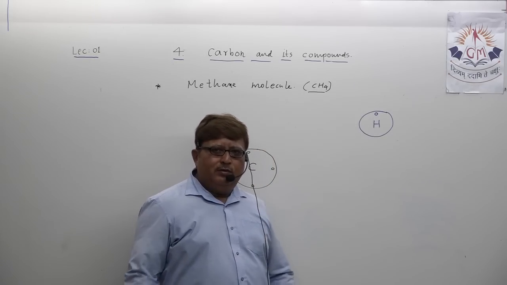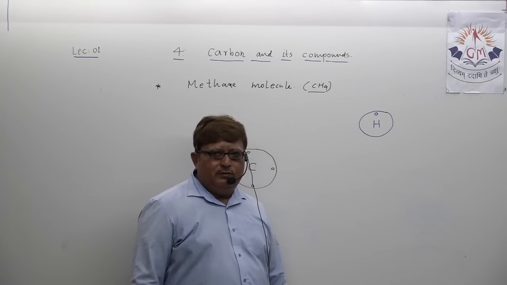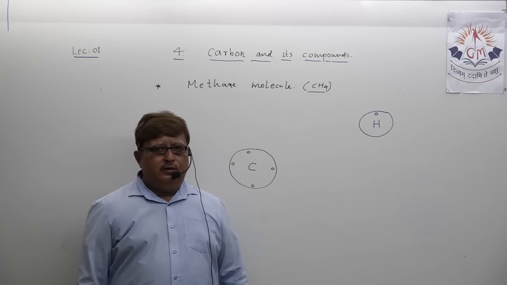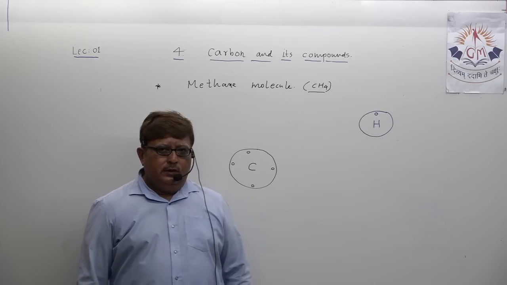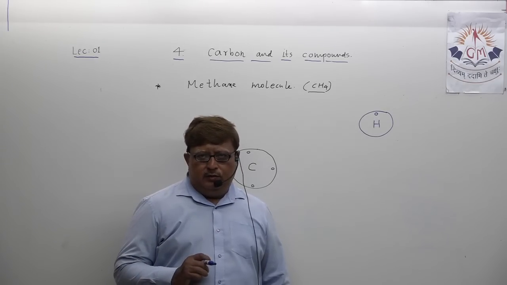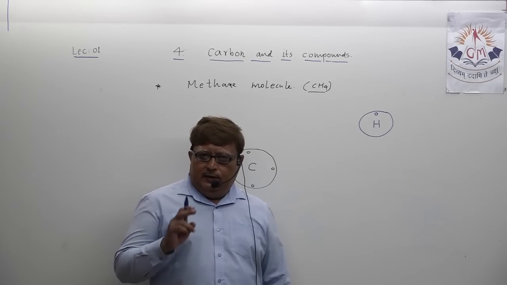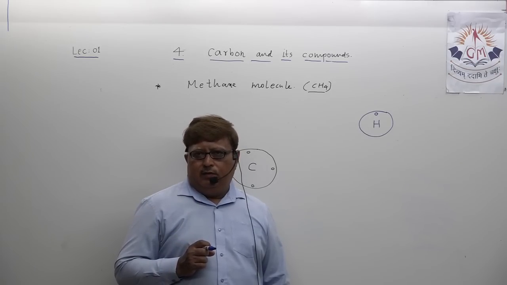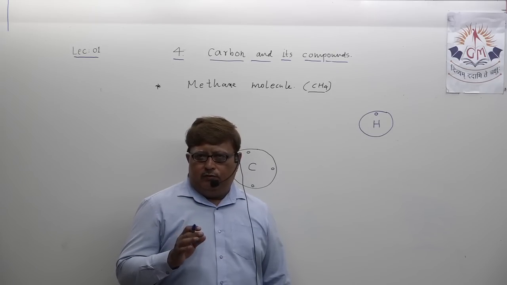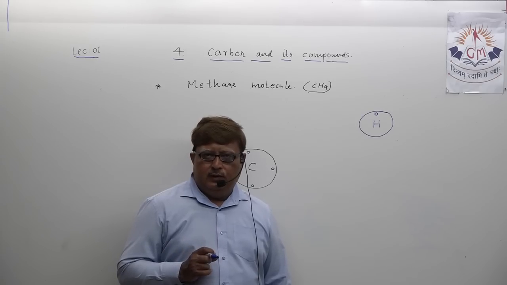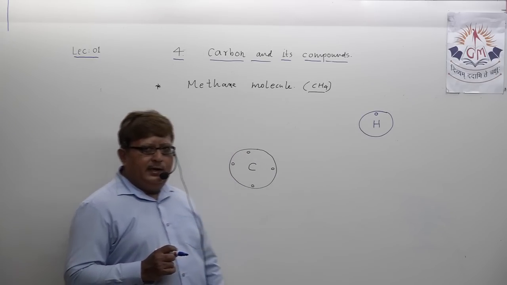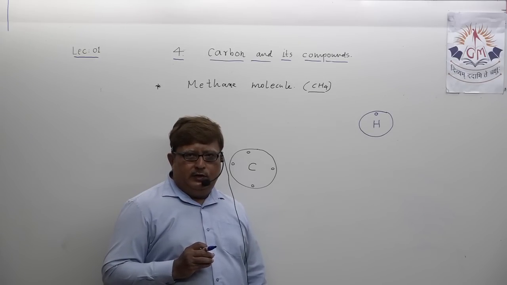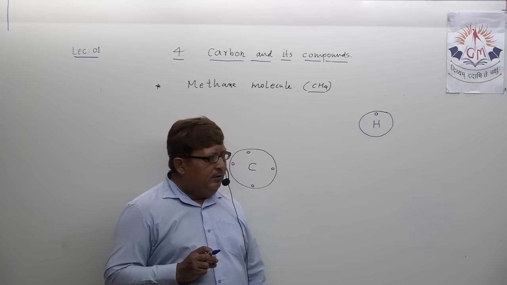So hydrogen is also not chemically stable. If hydrogen wants to become chemically stable, it is also in need of one electron to acquire a stable state like helium.